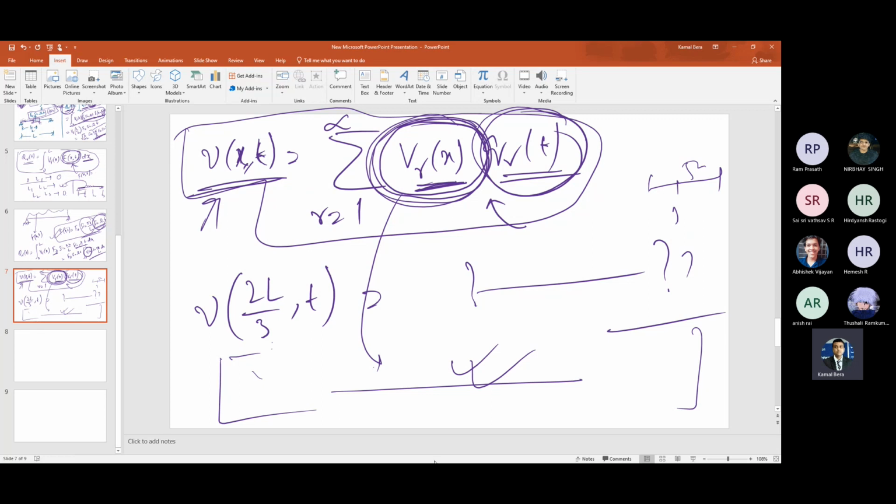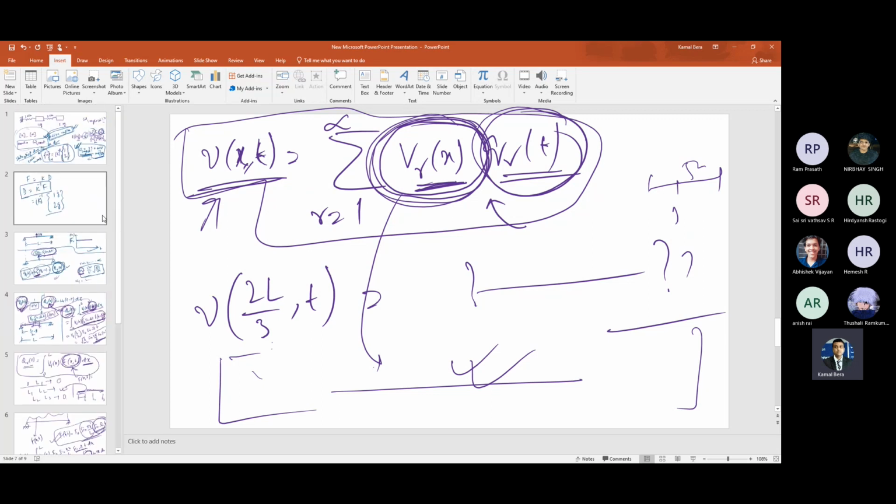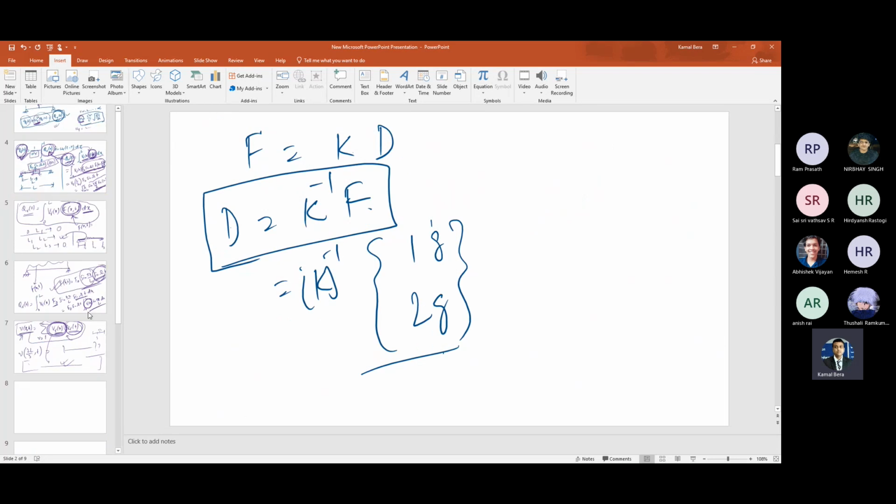Yes, please tell me any doubt regarding this continuous system, modal analysis basically, or the Rayleigh method that we have discussed so far.